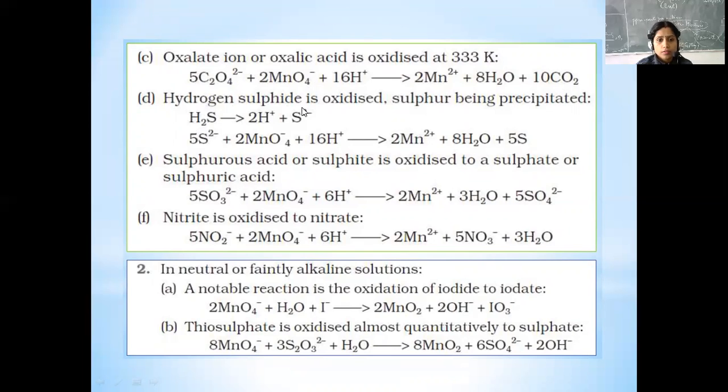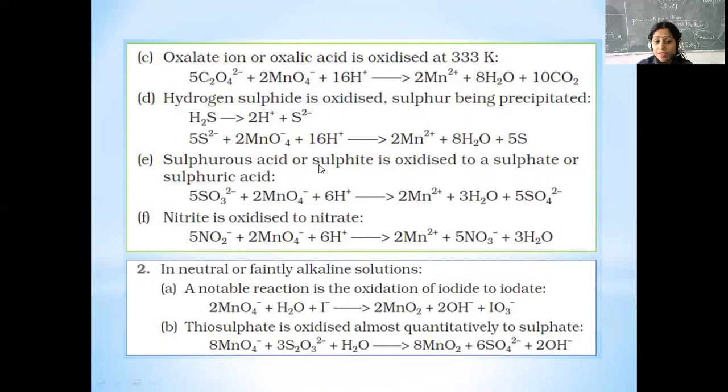With H2S, H2S gets oxidized, sulfur gets precipitated, and the sulfide reduces KMnO4. Then sulfurous acid, H2SO3, reacts with KMnO4 to form Mn2+, and itself gets oxidized to sulfuric acid or sulfate. Then nitrite, NaNO2 or KNO2, gets oxidized to nitrate and reduces KMnO4 to Mn2+.